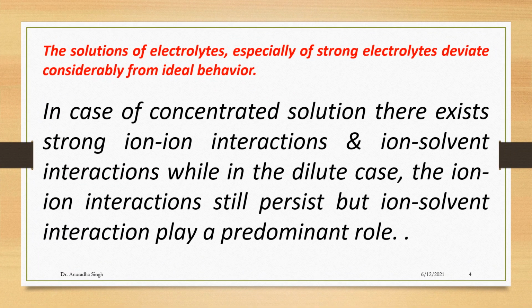Now, solutions of electrolytes, especially of strong electrolytes, deviate considerably from ideal behavior. In concentrated solutions, there exist strong ion-ion interactions and ion-solvent interactions, while in dilute solutions, the ion-ion interaction still persists, but ion-solvent interactions play a prominent role.